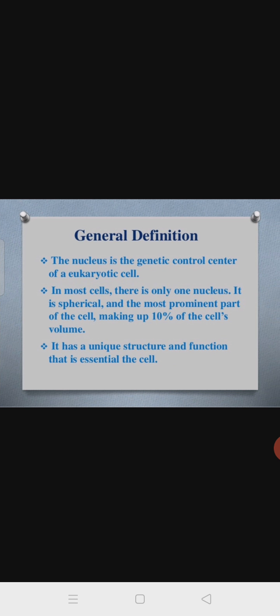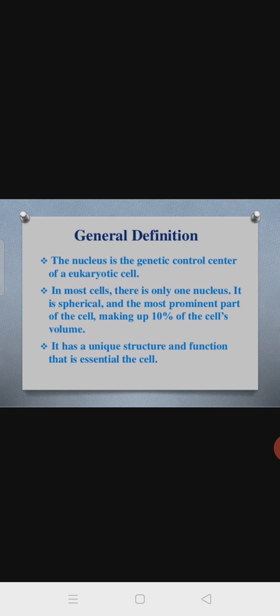General definition for the nucleus. The nucleus is the genetic control center of the eukaryotic cell. Okay, it mainly controls all the activities of the cell, all the activities of the cell organelles present in the cell, because it contains the DNA as the genetic material and even RNA. In most cells there is only one nucleus. Okay, it is spherical and the most prominent part of the cell, making up 10% of the cell's volume. Means what? If you consider the other cell organelles, the nucleus is the most important cell organelle. It is present in the center of the cell, controls all the activities and makes up 10% of the cell volume.